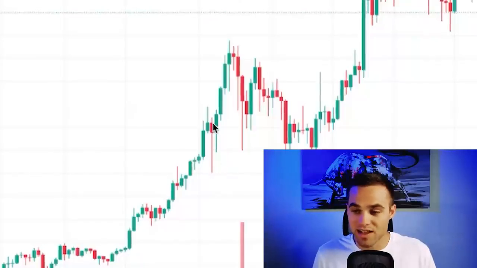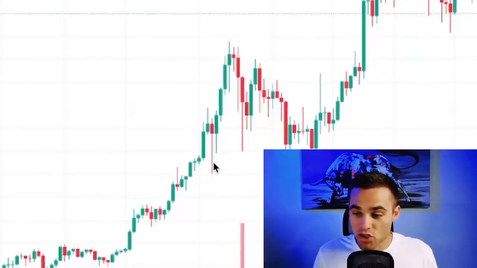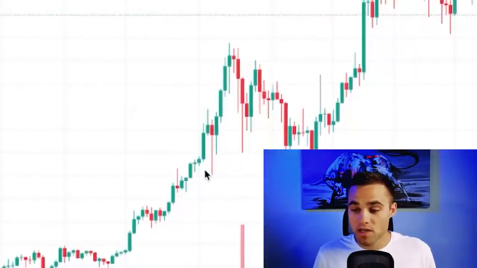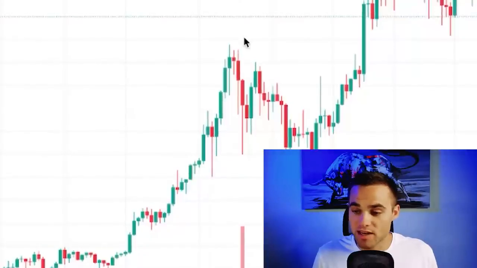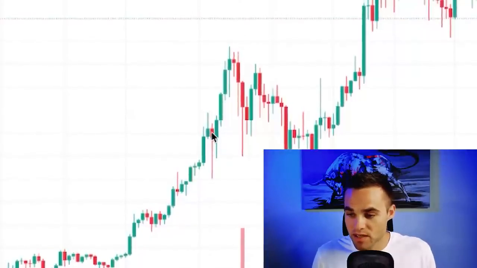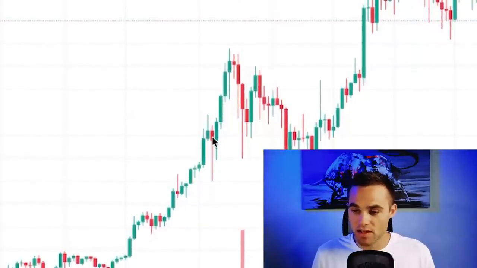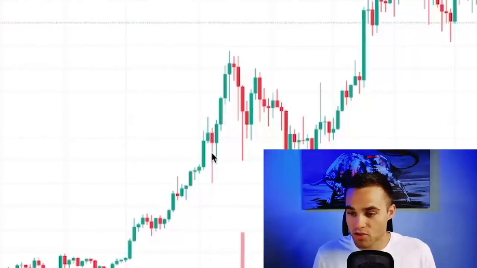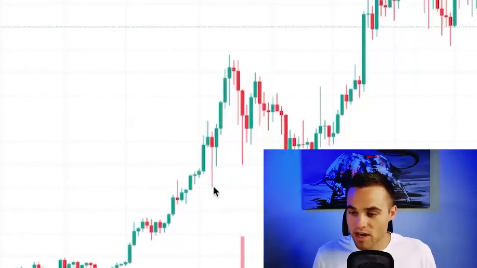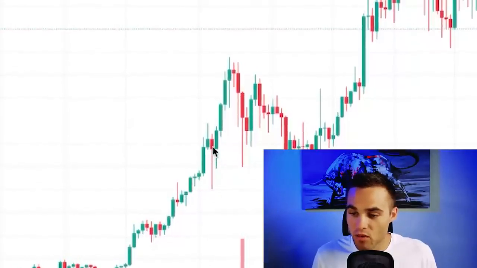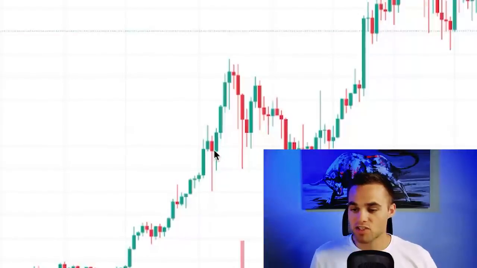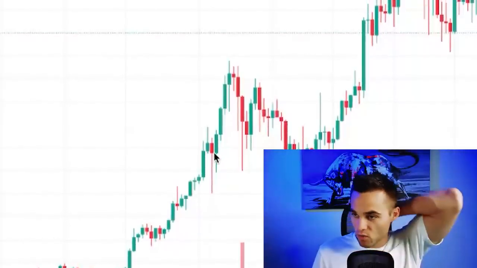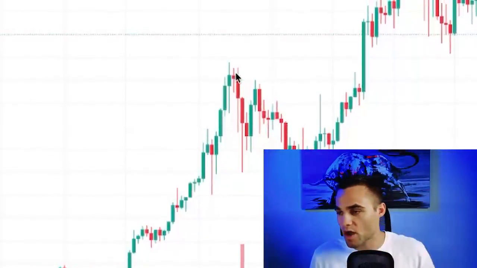So what is this telling us psychologically? It's telling us that price tried to go down here lower, but it didn't want to. And actually price ended up coming up here. So basically, this is psychologically telling us that the bears tried to win over here. They went all the way down here, but the bulls came back and they fought it all the way up to this point. And this is generally a likely scenario where price is going to continue on upwards.